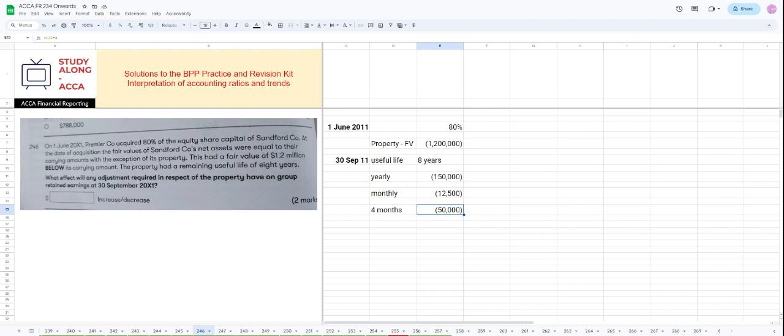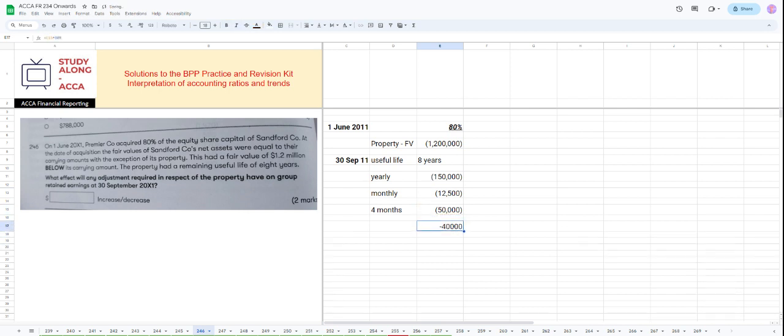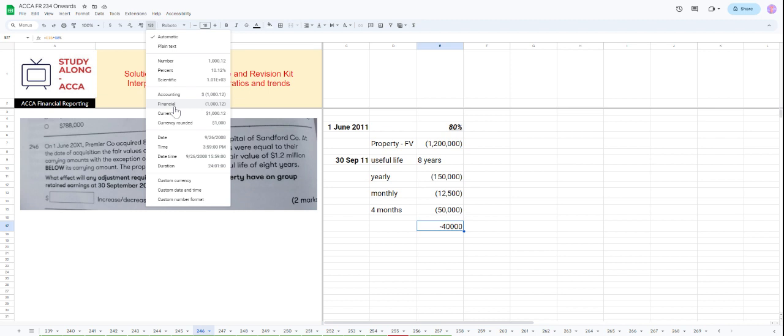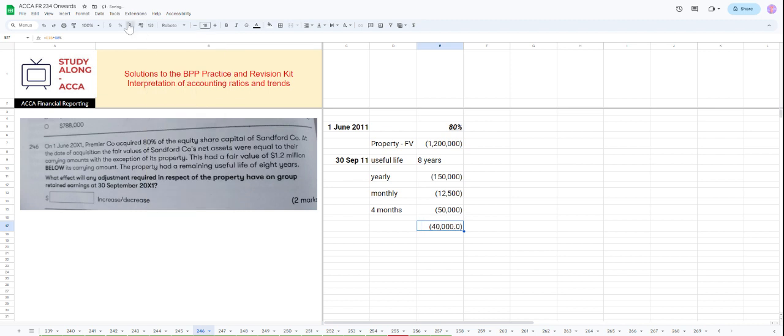Because this is 80%, they are not acquiring completely, only 80%, so we will multiply this by 80%. So depreciation will reduce by 40,000.